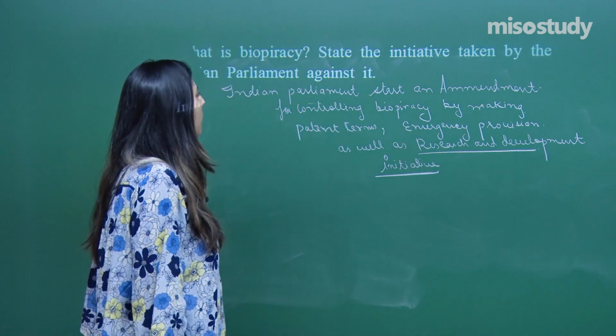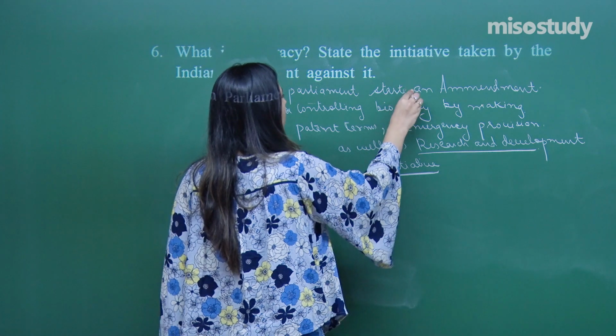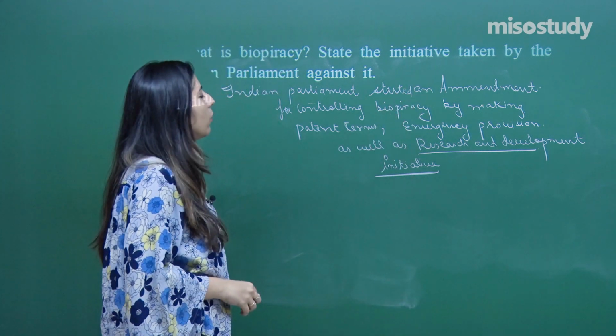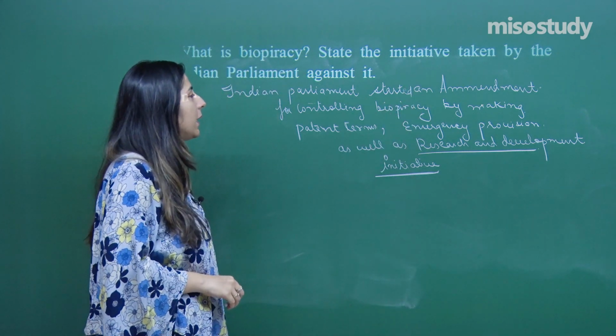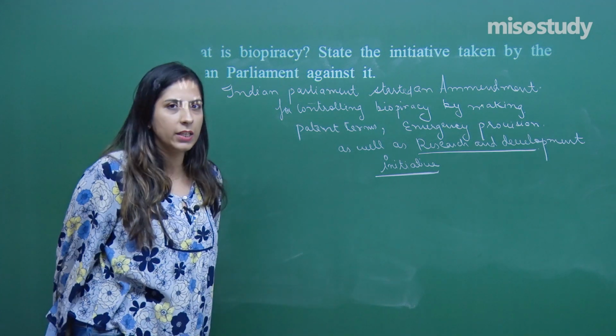So Indian Parliament started an amendment for controlling biopiracy by making patent terms, emergency provision, as well as a research and development initiative.